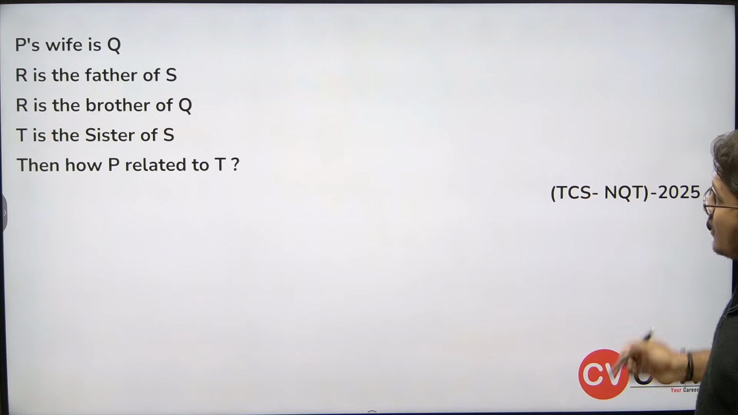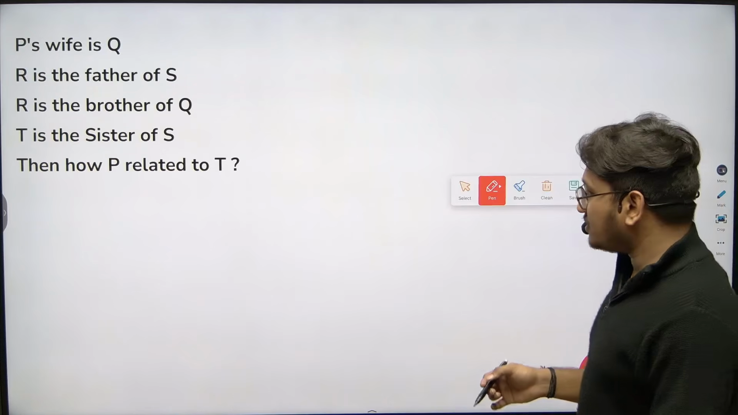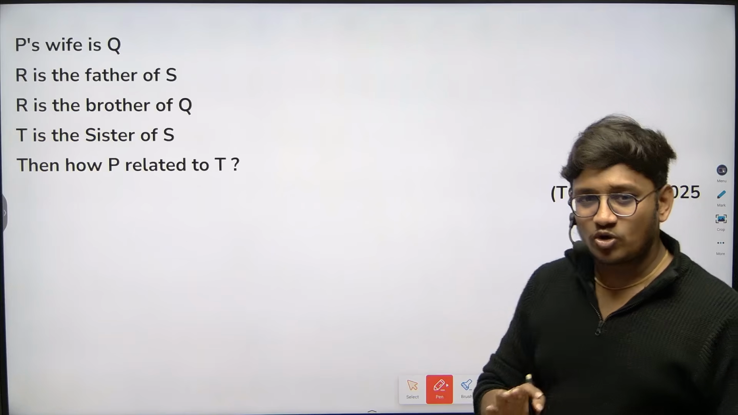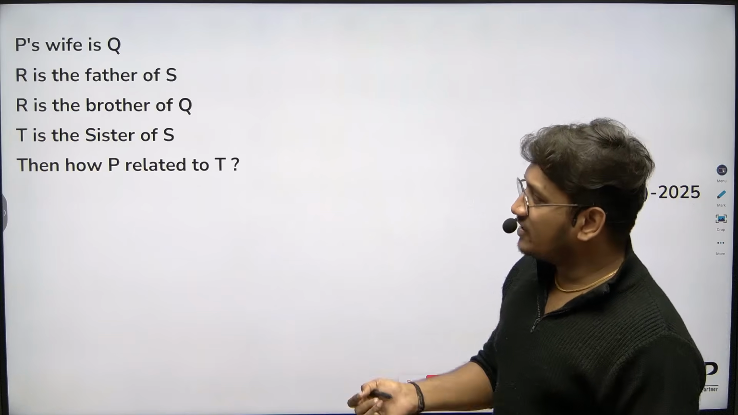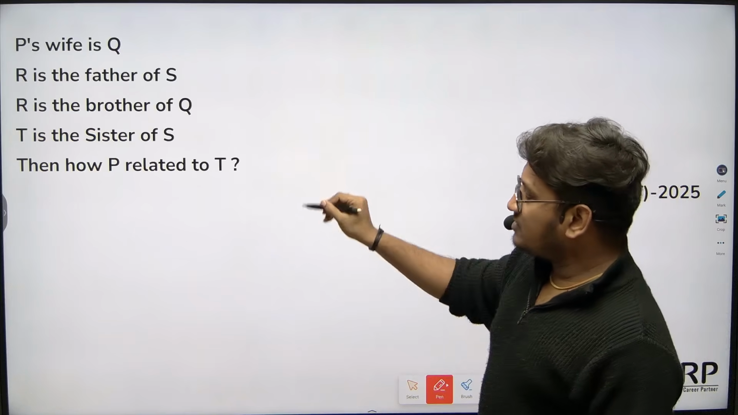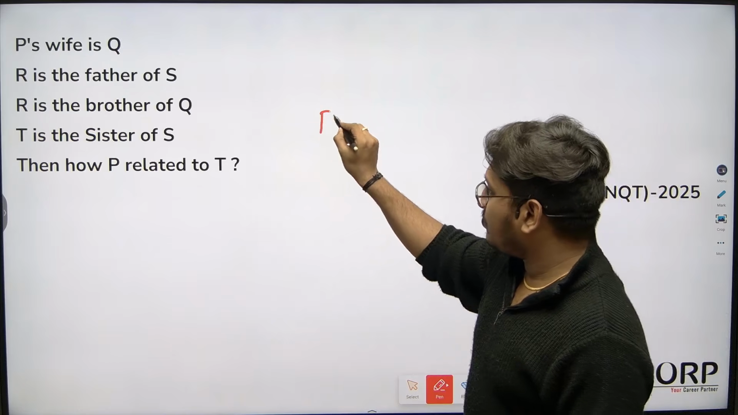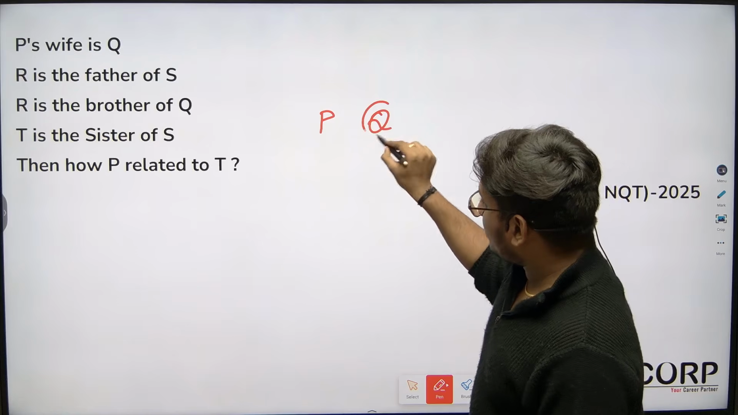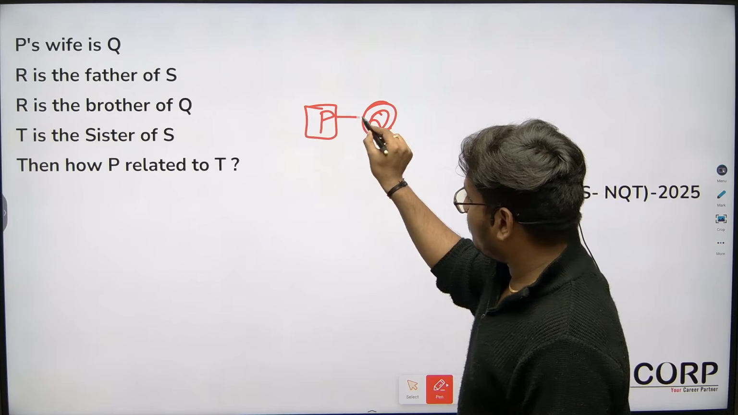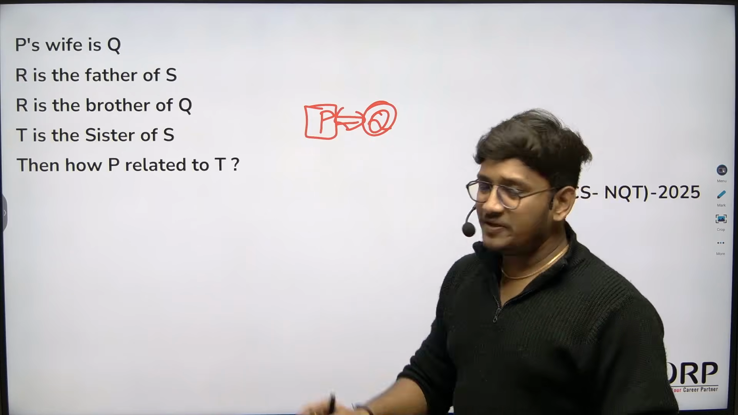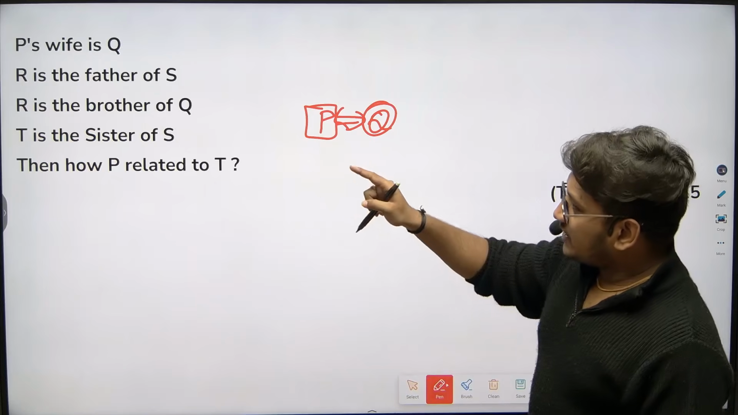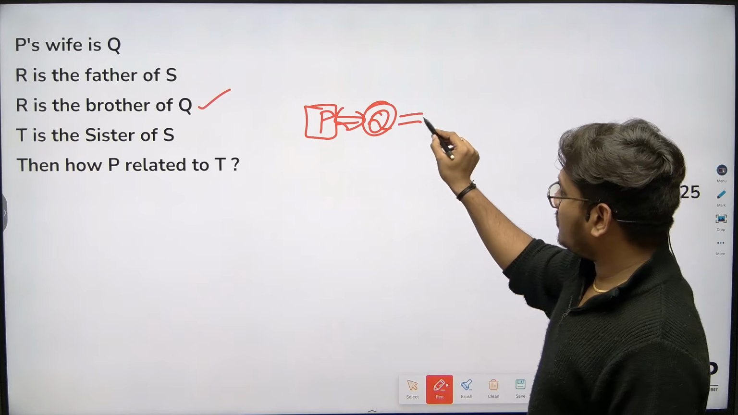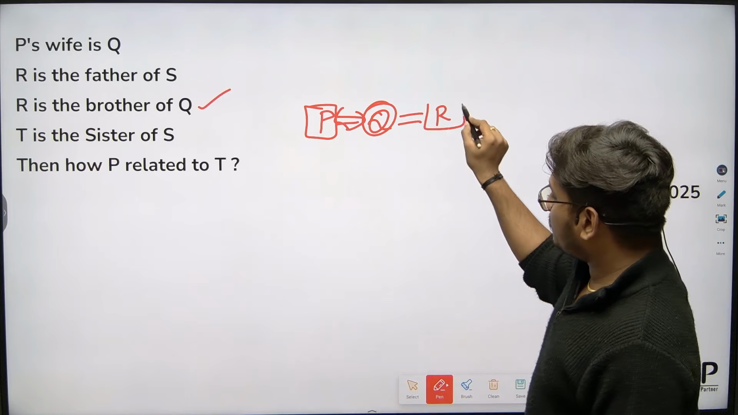Here, again the question is from blood relations. As I said, 2 questions are given from blood relations in the same slot. Let's try to make the relation here. P's wife is Q, which means P and Q are husband and wife. Next, R is brother of Q.